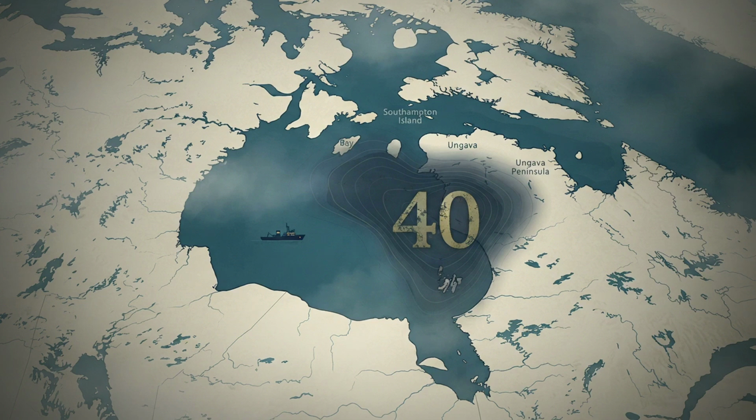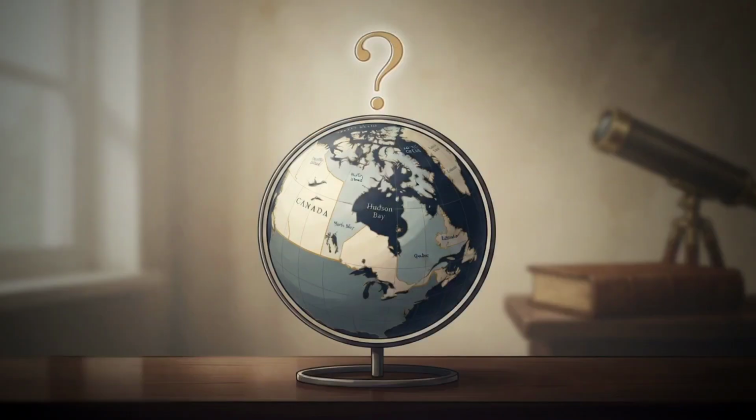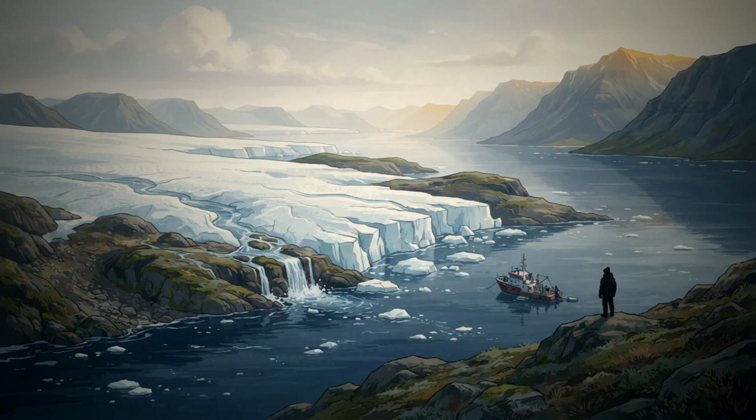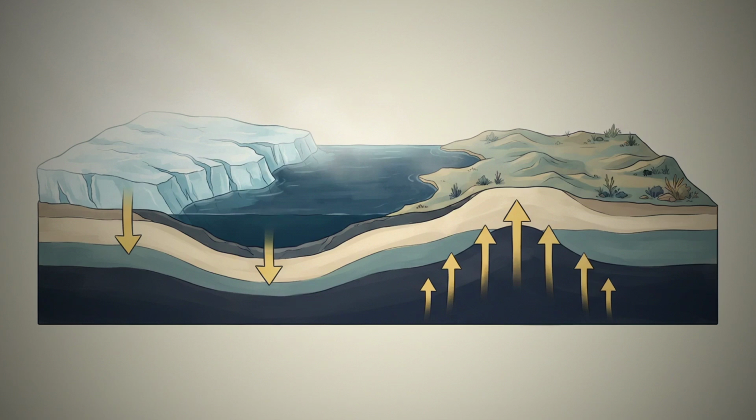This reveals startling features. Hudson Bay, where gravity is 40 milligals weaker. Why is gravity weaker in Hudson Bay? Post-glacial rebound. A massive ice sheet pressed down, compressing the crust. Now the ice has melted, and the land is slowly rebounding. This rebound is still happening.